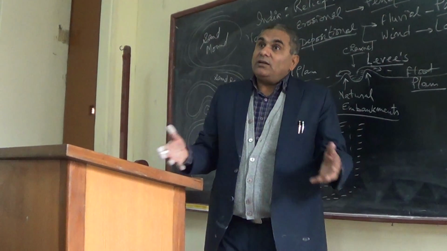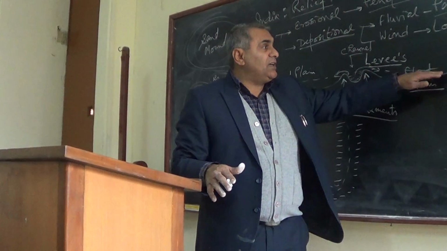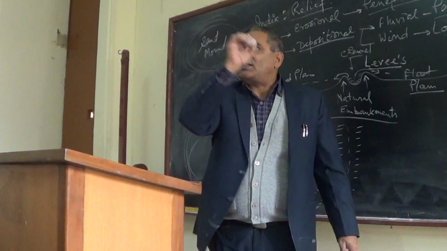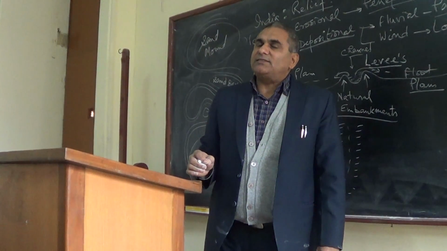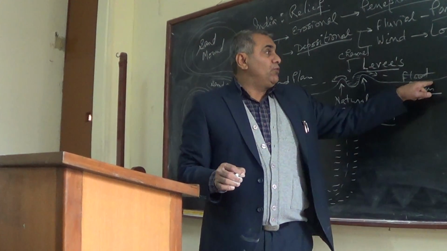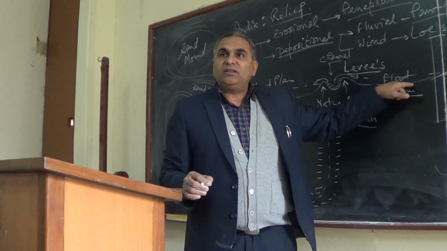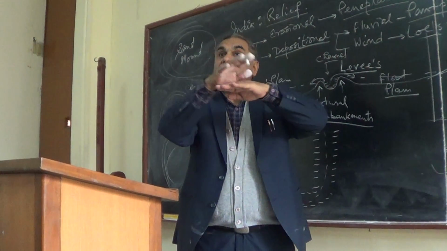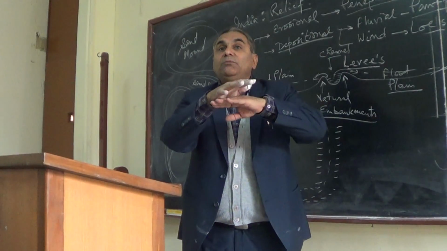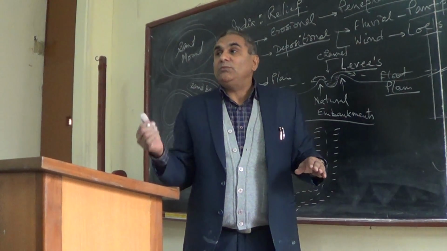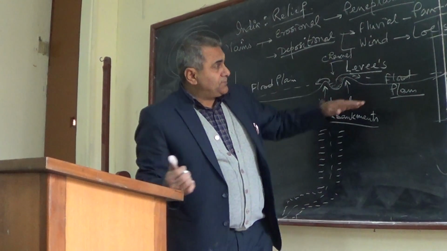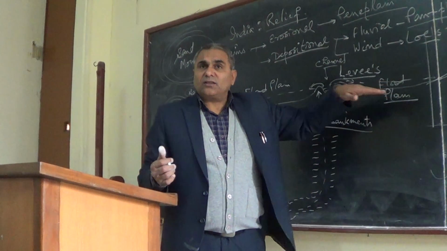So every year, this area receives layer upon layer of the finest sediment in the form of sand, silt and clay, and the floodplain gradually increases its height by centimeters or millimeters, maybe 1 millimeter every year. So this is called floodplain.